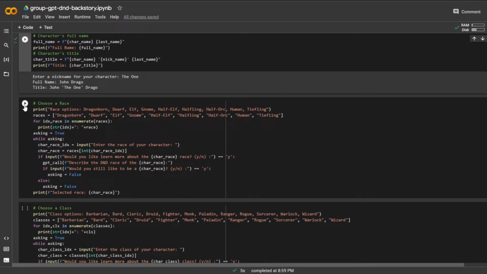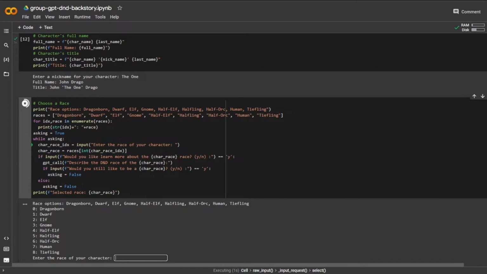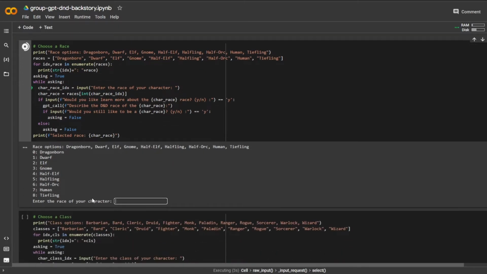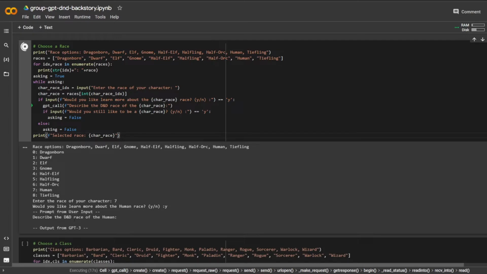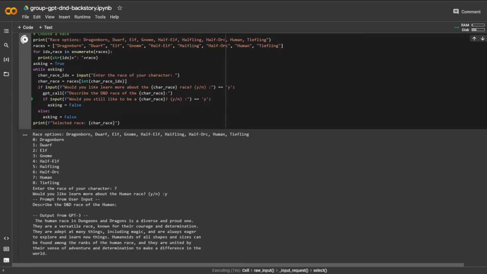Now, going ahead and choosing a race, I was honestly thinking about playing a human, so I'm going to start with that. I'm going to go straight into that because that sounds the most familiar to maybe a new D&D player. Would you like to learn more about the human race? Yeah, that would be interesting to hear how the human race is in D&D.